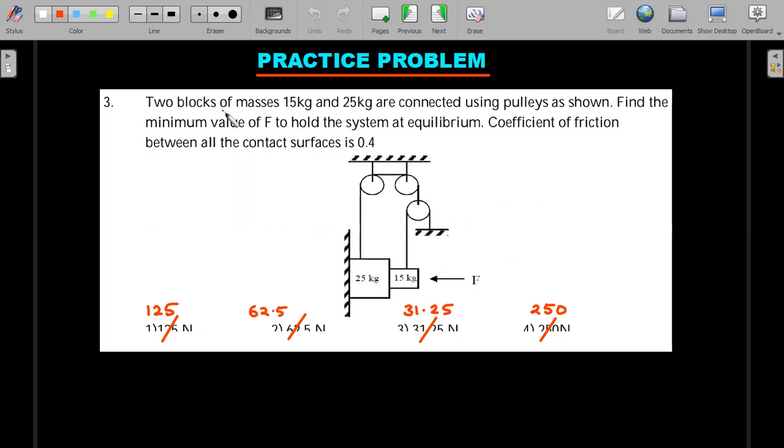So here we move. Two blocks of 15 kg and 25 kg are connected using pulleys as shown. This is 15, this is 25. Find the minimum value of capital F to hold the system at equilibrium. Coefficient of friction between all contact surfaces here and here, not the pulleys, is 0.4. Pulleys and threads you take in this problem as zero friction. How many Newton? There's a printing issue, so I've written the entire options.